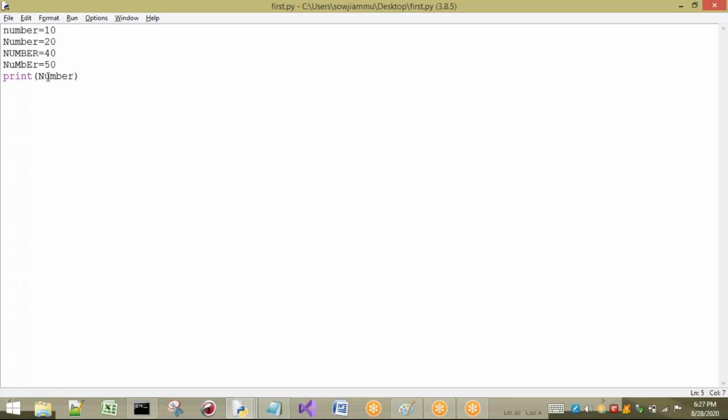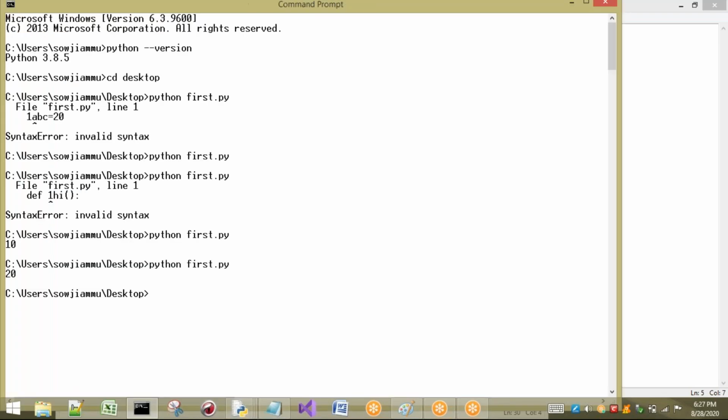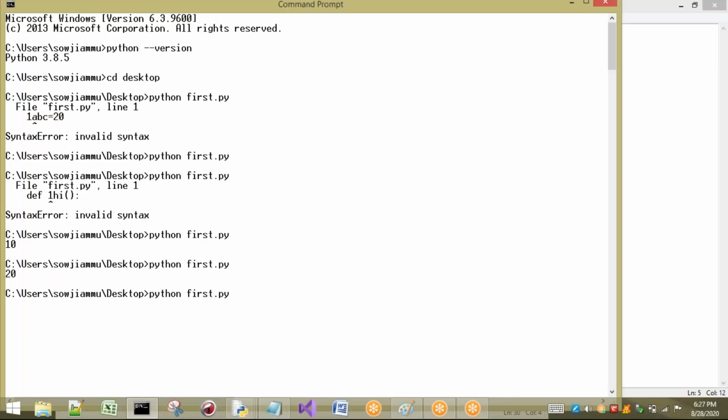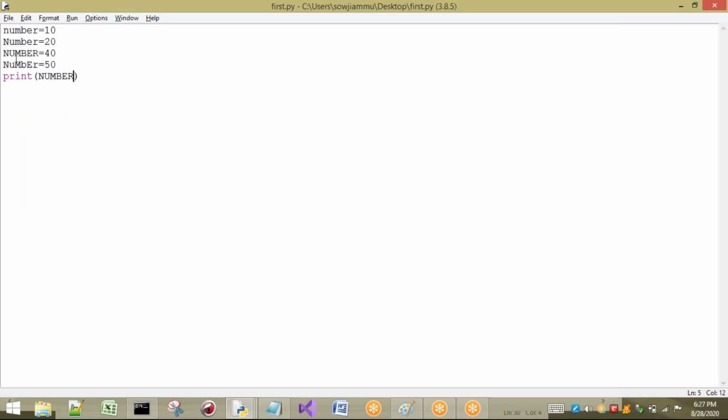I am asking what is meant by capital N number. It is 20, so we are going to get 20. In the same way, everything is going to be identified by the identifier. That means our Python interpreter is going to distinguish between lowercase and uppercase. Now I have written capital NUMBER, all uppercase, so we are going to get 40. If you write this one, we are going to get 50.